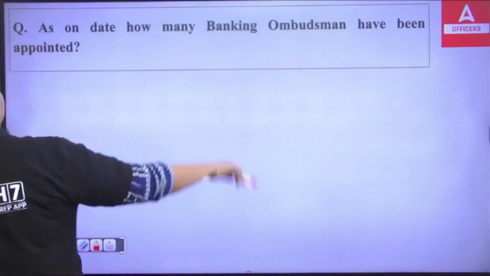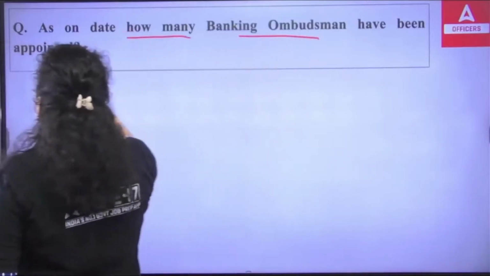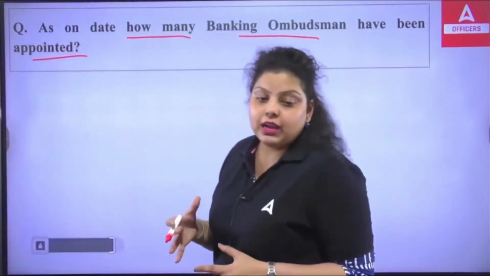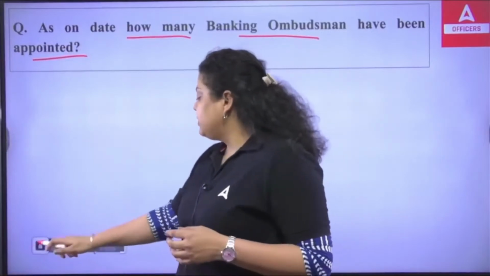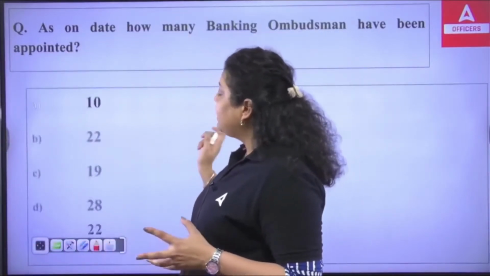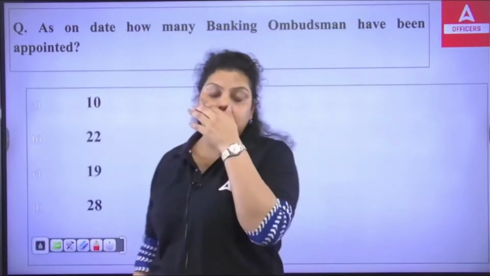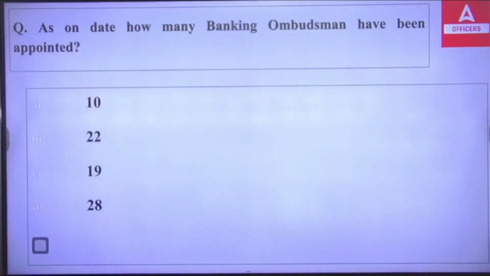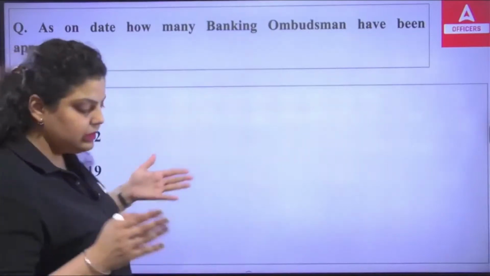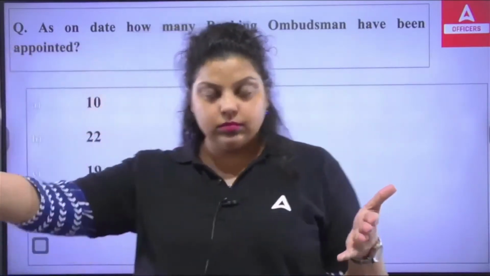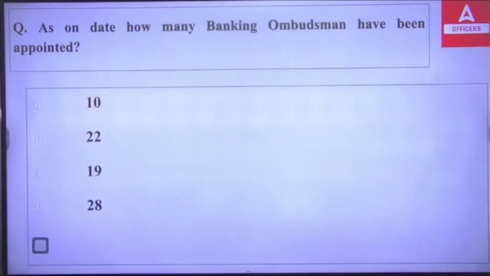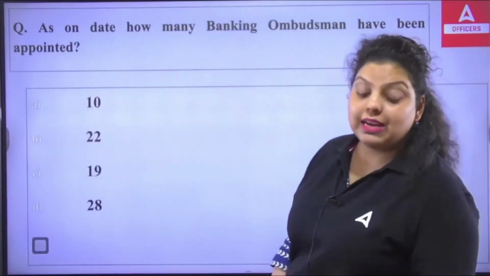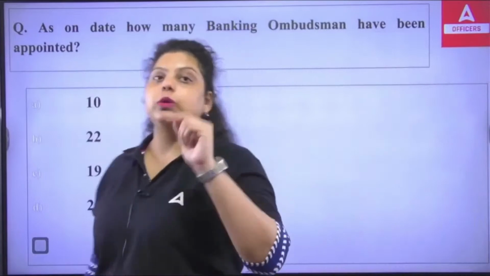First question is asking, as on the date, how many banking ombudsmen have been appointed? Till now, how many banking ombudsmen have been appointed? The banking ombudsman was introduced in 1995 under the Banking Regulation Act, section 35A. Banking Regulation Act section 35A introduced the Banking Ombudsman Scheme in 1995. It was reintroduced in 2002 and 2006 also.